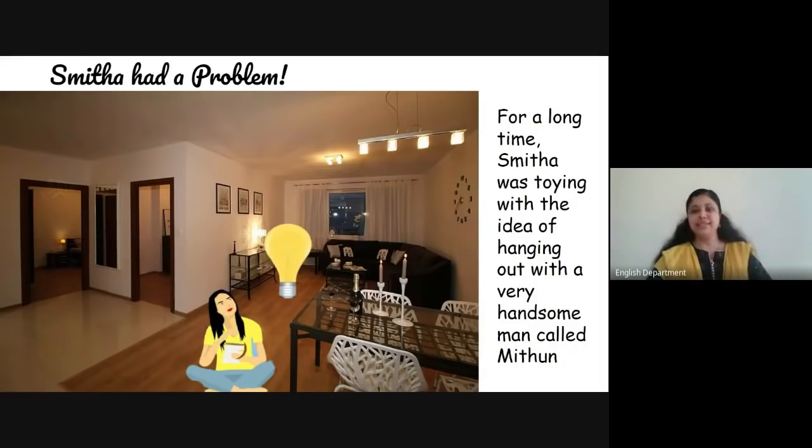Now, in this sentence, there are two phrasal verbs. Now, again, get your notebooks, write down the two phrasal verbs in that sentence. For a long time, Smitha was toying with the idea of hanging out with a very handsome man called Mithun.